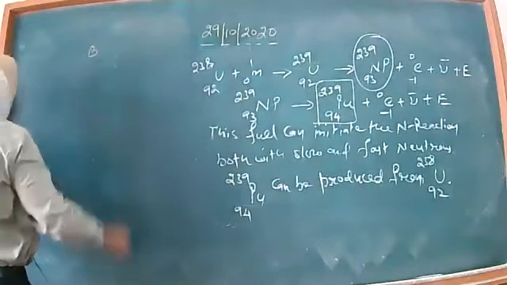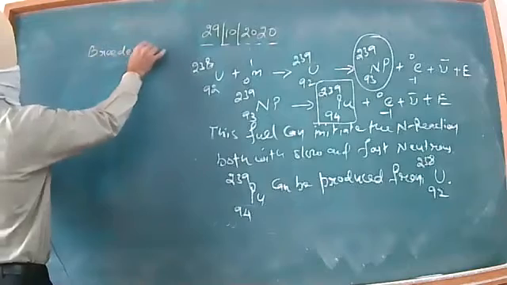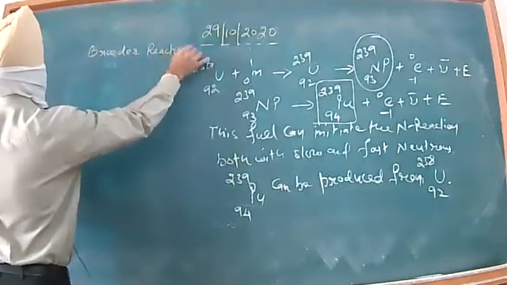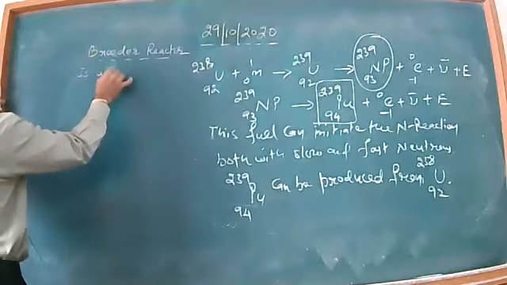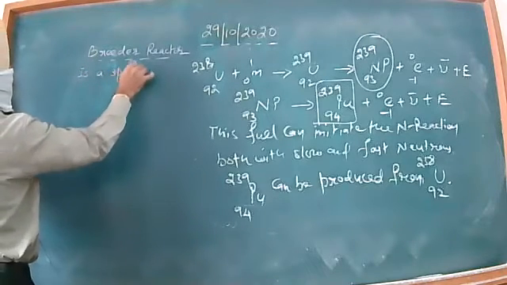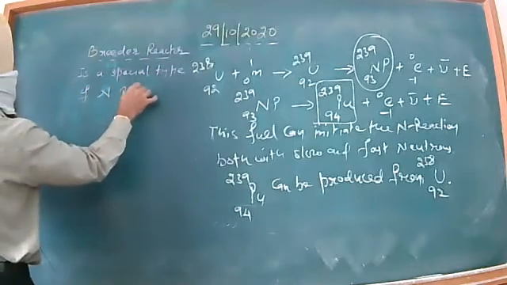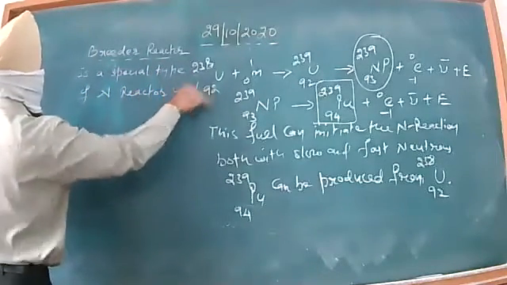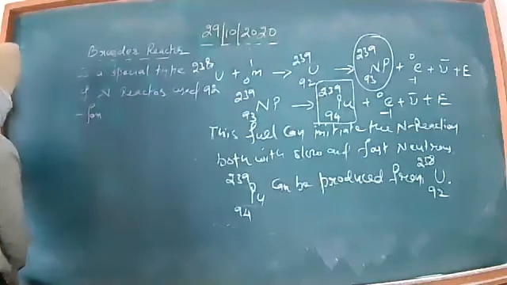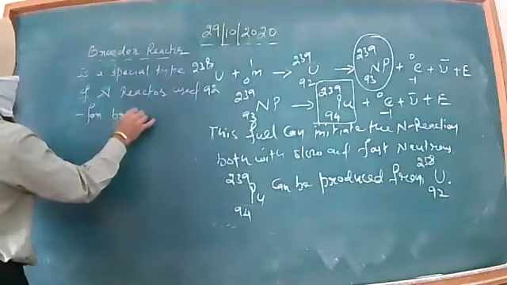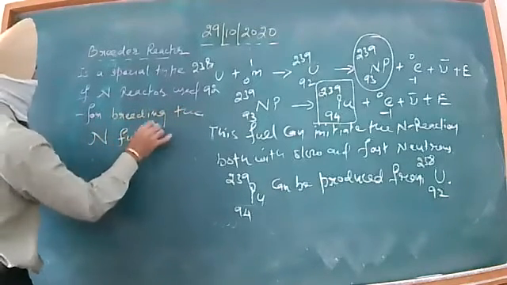A breeder reactor is basically a special type of nuclear reactor used for breeding the nuclear fuel.